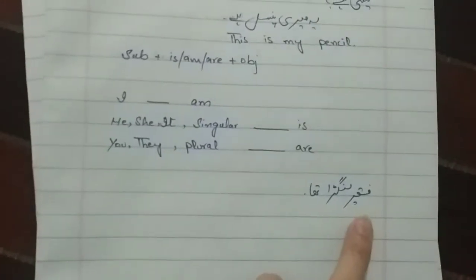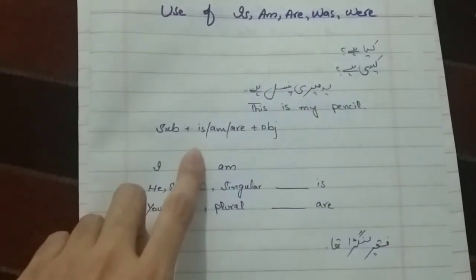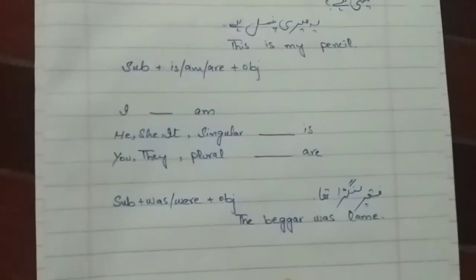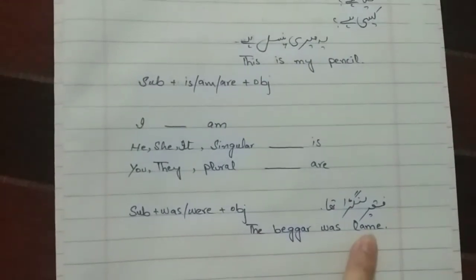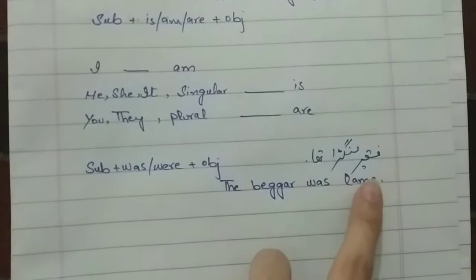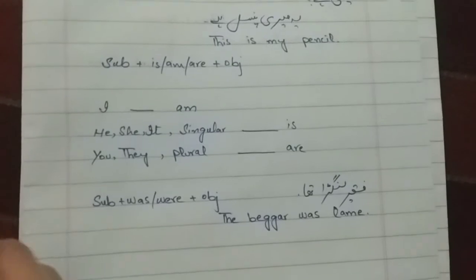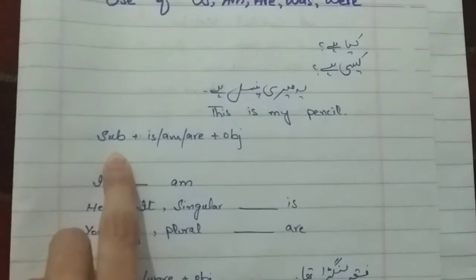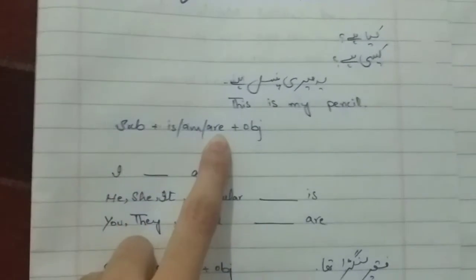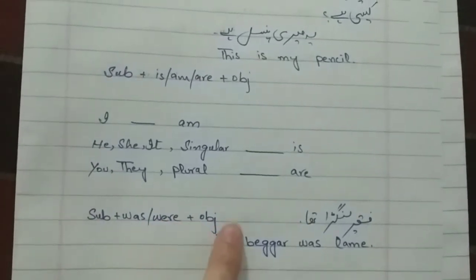As if I have a sentence, फकीर लंगड़ा था, the methodology for was and were would also be the same, but in place of is, am, are, we'll be using was and were. So that's how we'll be changing. First of all, we are going to put the subject, then the verb, and then the object. The translation of this sentence would be: the beggar was lame. If we have to change them into negative, we'll be putting not there. The methodology of negative would be subject, is, am, are, not, and then object. Subject, was, were, not, and then object.